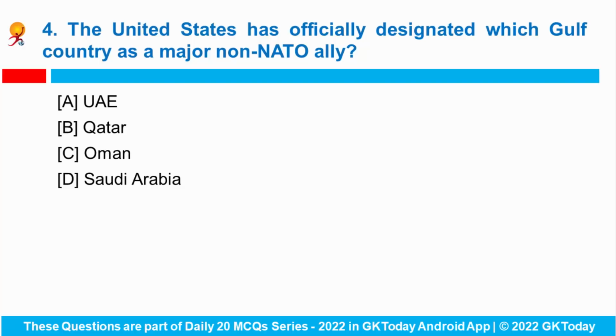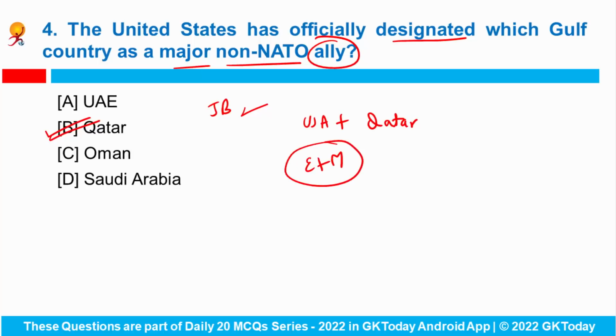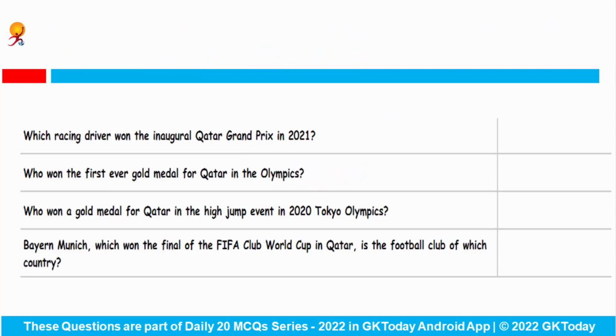The United States has officially designated which Gulf country as a major non-NATO ally? So US President Joe Biden issued a presidential declaration formally announcing Qatar as a major non-NATO ally. So this move upgrades the partnership between the USA and Qatar and also gives the Gulf country special economic and military privileges in its relationship with the US. So Qatar is the 3rd country in the Gulf region after Kuwait and Bahrain to become a US major non-NATO ally. Fine. Now let's see some of the important things regarding Qatar.